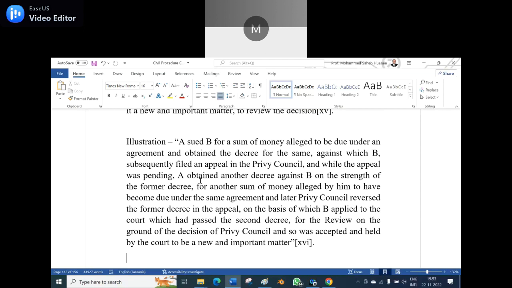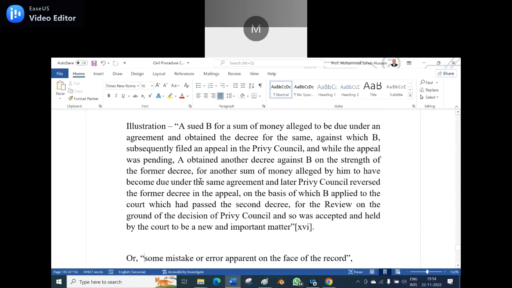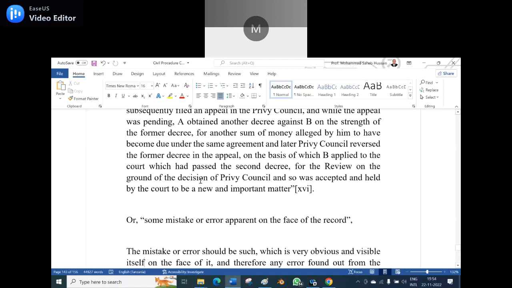So one amount due is taken care of. But later on we found that another amount is also due. At that instance, we can say that it is a new and important matter because another amount is also due, which is very clearly given in the above illustration.